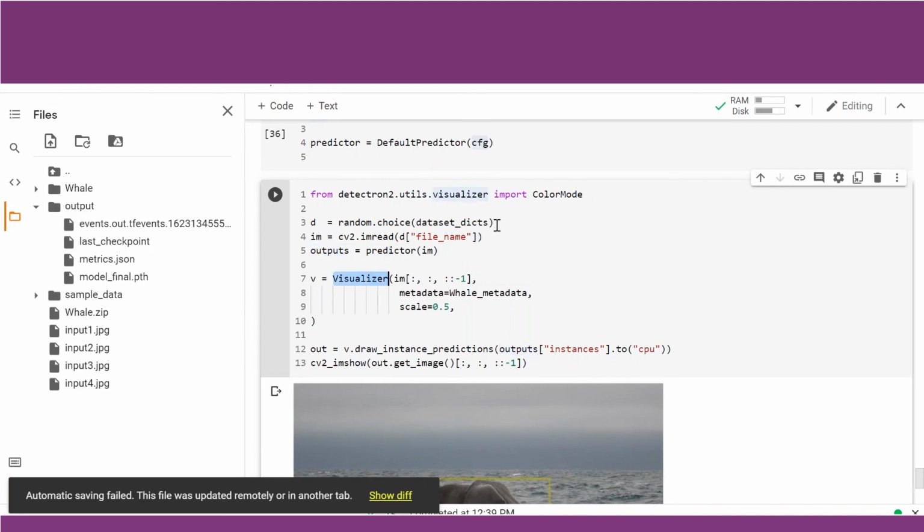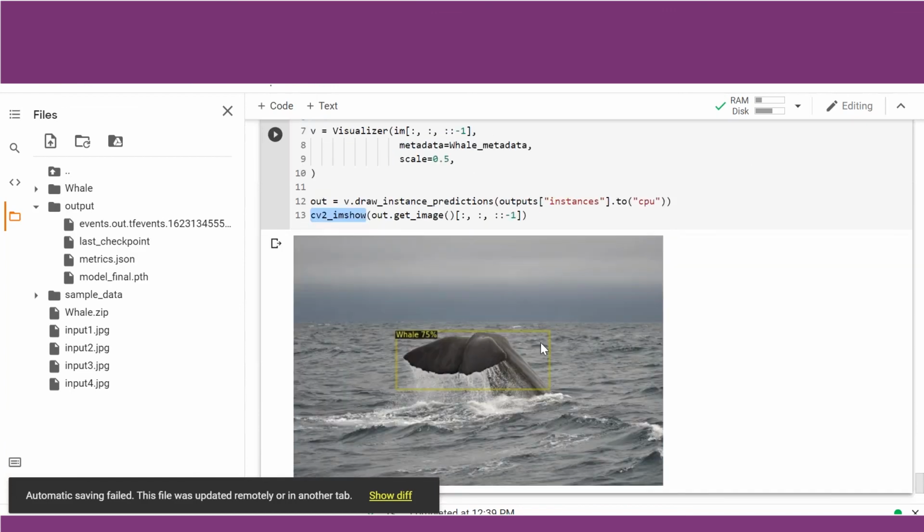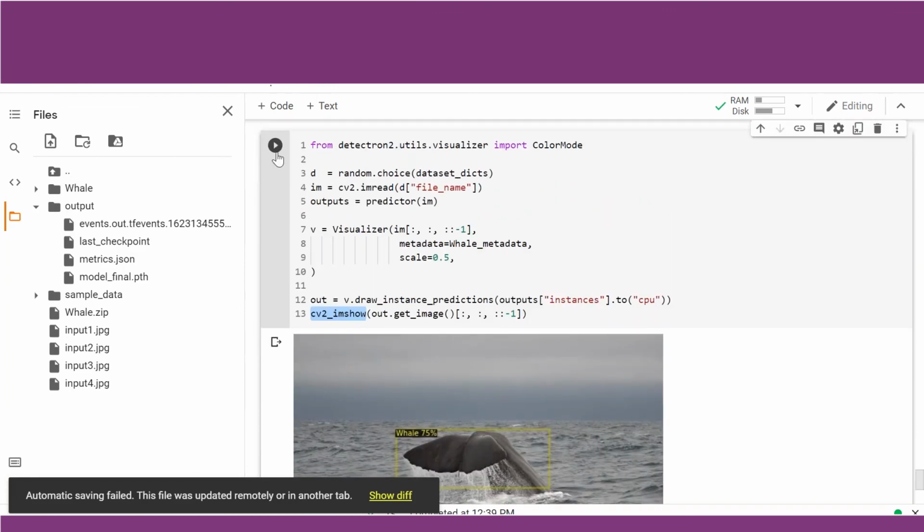And this code basically, from the data set, will randomly select a data from dataset_dicts. We will call the file name from that randomly chosen image. We will inference it using our custom model. We will visualize it using visualizer, and using CV2 we will check the visualization. So let me run this.